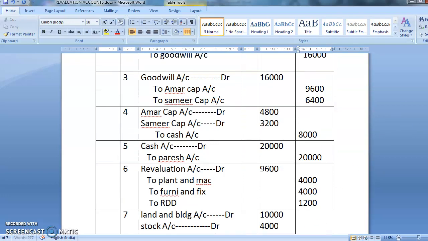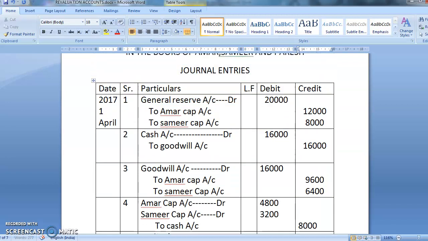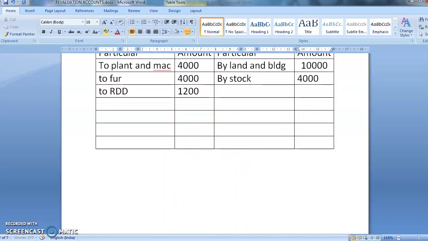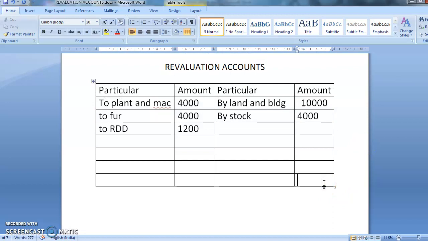ओके, नाउ बच्चों वी आर लेफ्ट आउट विथ ओनली वन जर्नल एंट्री. We have almost completed our problem. Now only one journal entry is remaining where we are going to calculate profit or loss on revaluation. Now see, my credit side total is coming to 14,000 and my debit side total is coming to 9,600. So what will happen? 14,000 minus 9,600, how much are you getting? 4,800. So my profit on revaluation is 4,800.